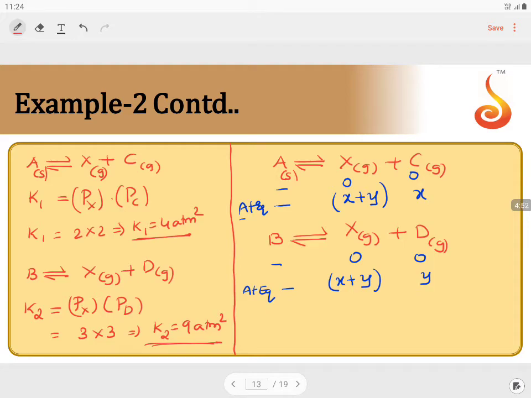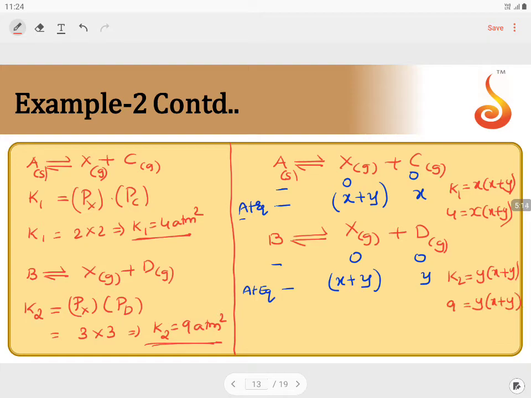Now K1 is equal to x into x plus y. That means K1 is 4, so 4 is equal to x into x plus y. Here K2 is equal to y into x plus y, where K2 is 9, which is equal to y into x plus y.